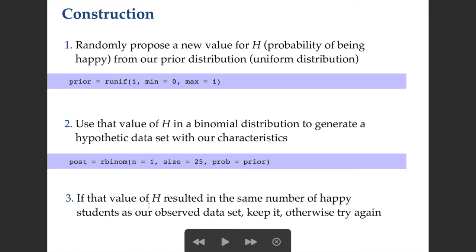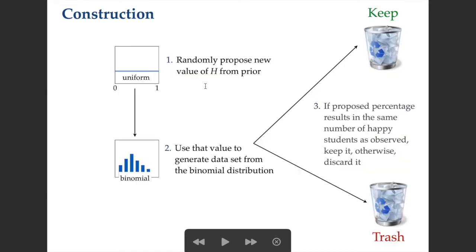Then, if our proposed value of the probability of a student being happy results in the same number of happy students as our observed data set, then we keep that value. Otherwise, we try again. So this is our Markov chain. If that proposed H results in the same number of happy students as our observed data set, we're going to hold on to that value. We're going to keep it. Otherwise, go back and propose a new value. And we're just going to keep going through this process over and over again.